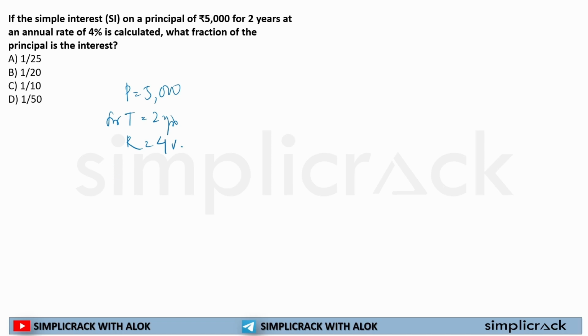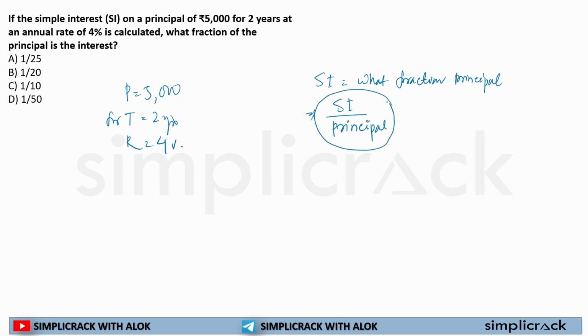See, here it is asking: simple interest is what fraction of principal, or I can say it is asking about simple interest by principal. It is trying to create a fraction out of simple interest by principal.